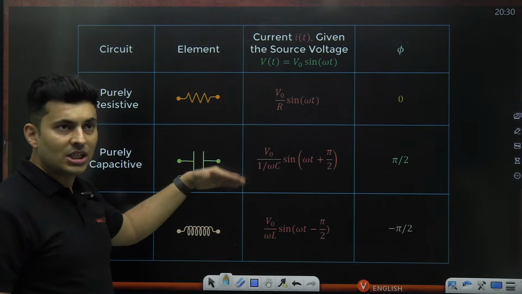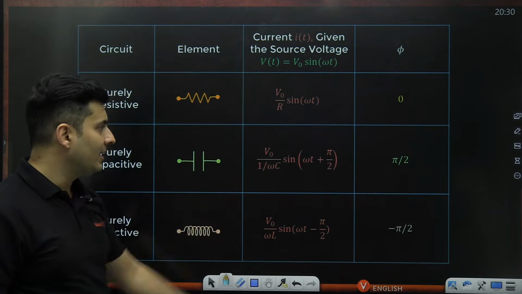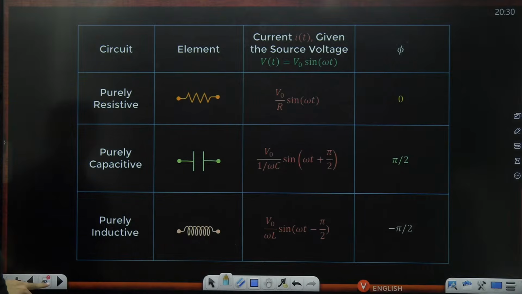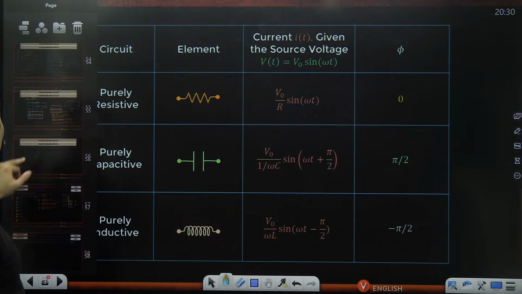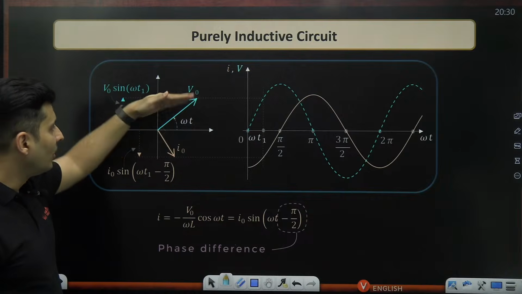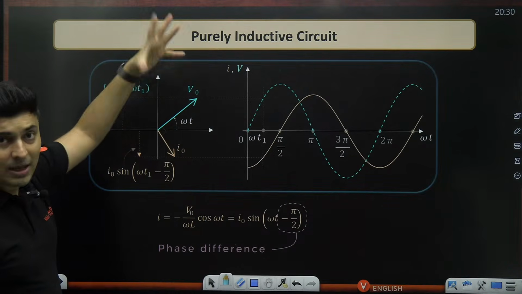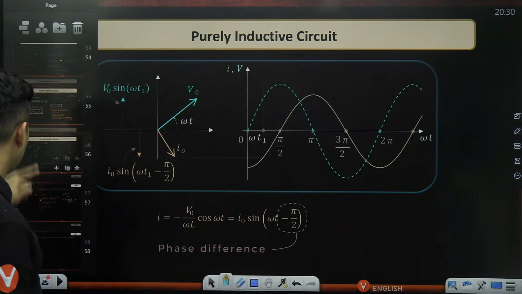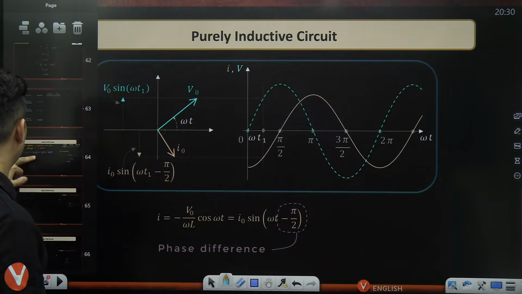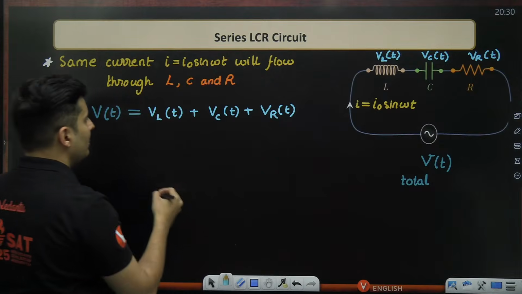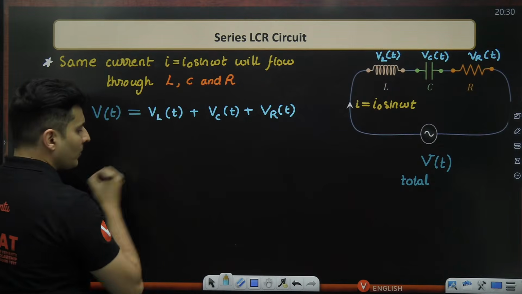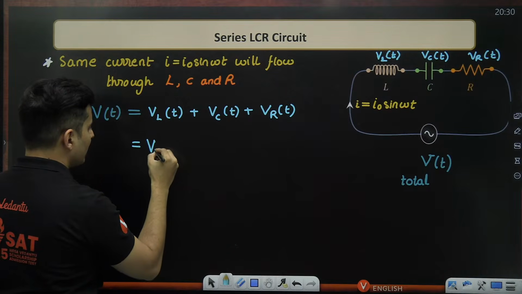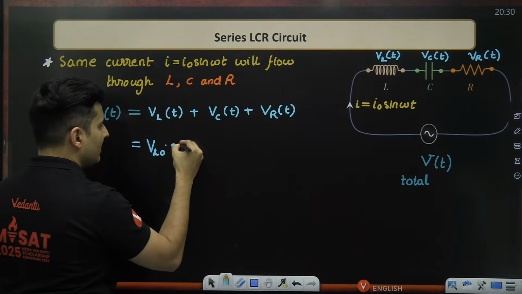The voltage is ahead of the current by 90 degrees. For a capacitor, it is behind it. So we have seen this over here. For an inductor, the voltage is ahead of the current, whereas for a capacitor, the voltage is behind the current. The current was here, voltage was behind. So if that was the logic, then if I compare it with this particular current, it will be something like the maximum inductive voltage VL naught, because it is going to be ahead.